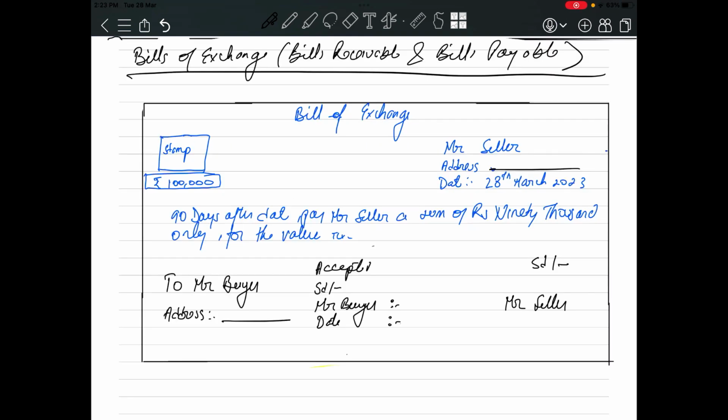Okay, students, now we will try to understand a very important concept: bills of exchange, bills receivable and bills payable. I would not say this is an important term, but this is a very important concept. In class 11 I guess you have spent around 16 periods studying this, in a chapter on accounting for bills of exchange. You have learned about bill of exchange, promissory note, definition, features, due date, days of grace, days of maturity, discounting of bill, endorsement of bill, right?